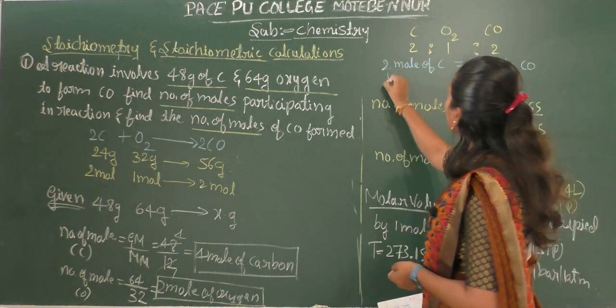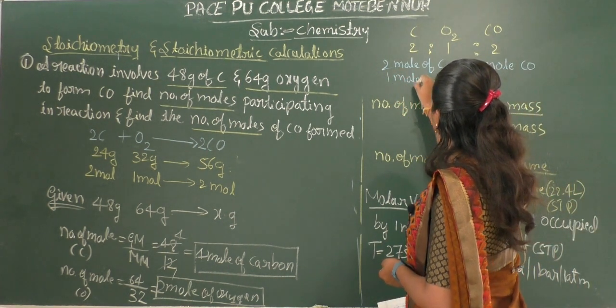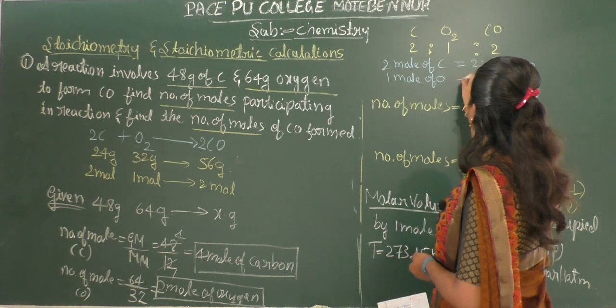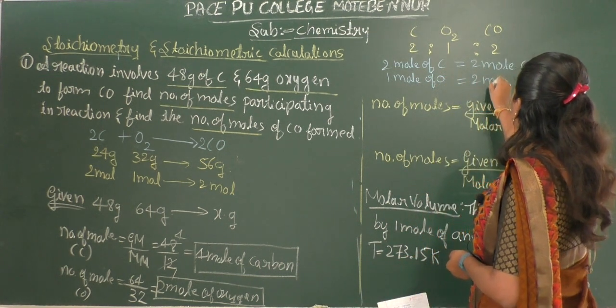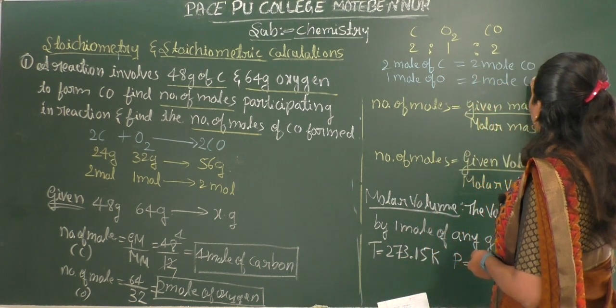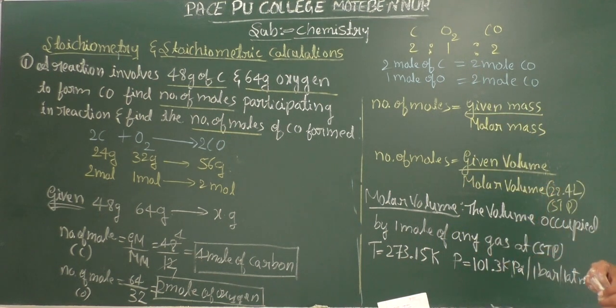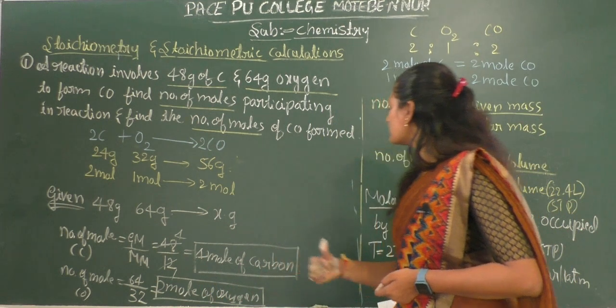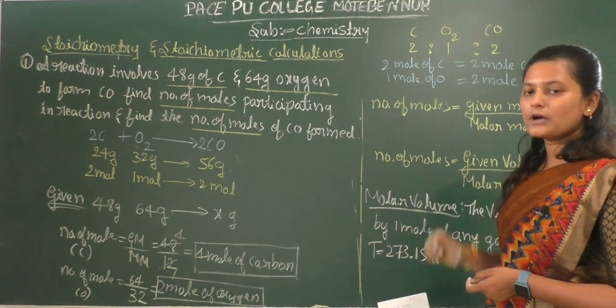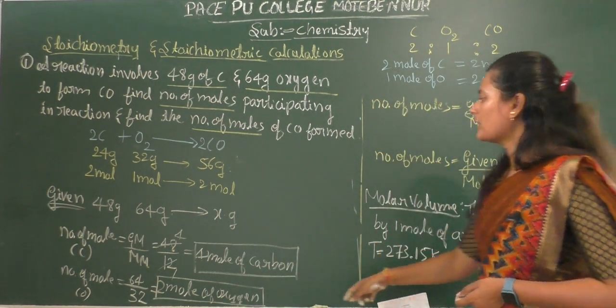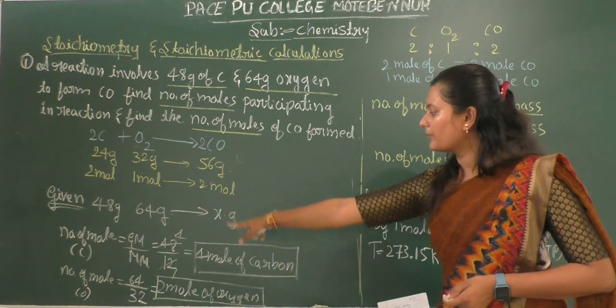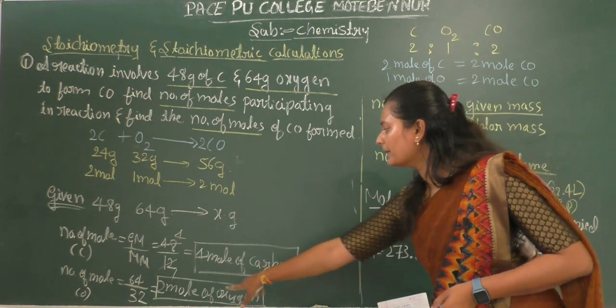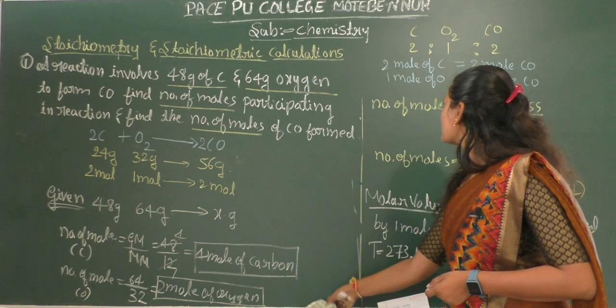Same way, 1 mole of oxygen will form 2 moles of carbon monoxide. But here we want to know how much carbon monoxide 2 moles of oxygen will form.